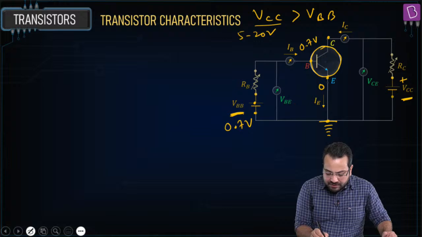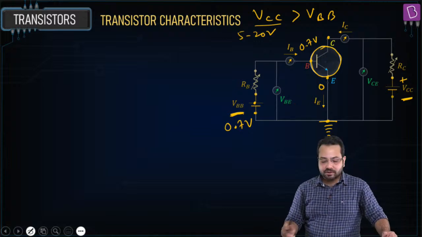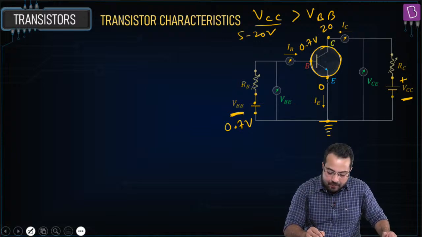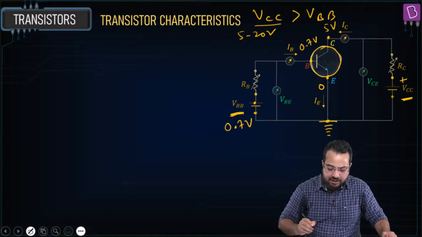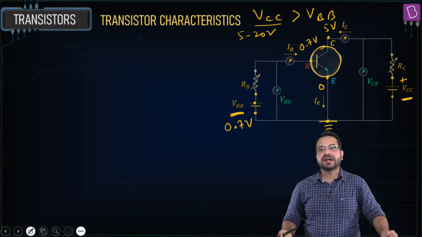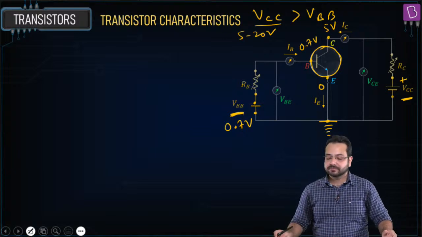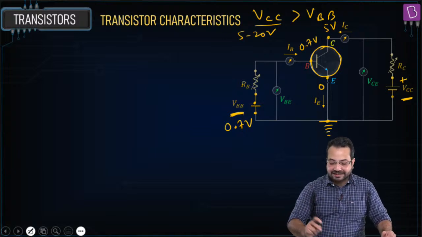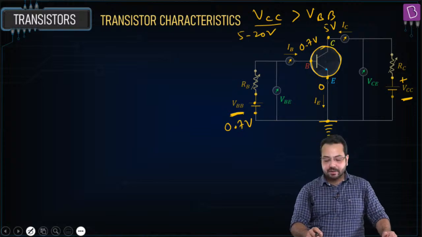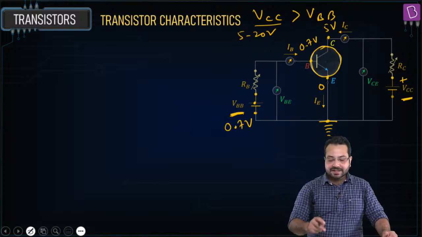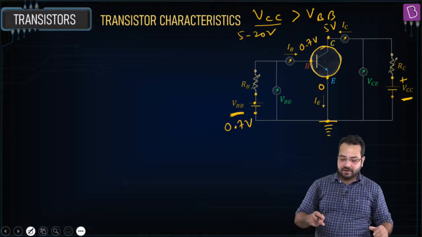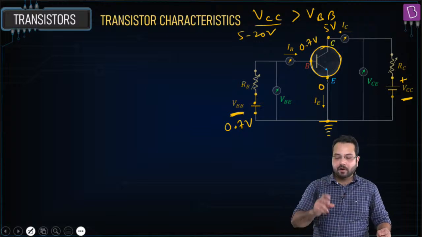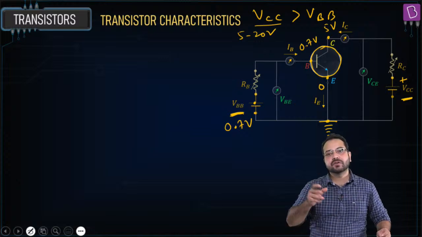Which means the emitter is at 0 volt but the collector is at approximately, let's say, 5 volt. Let's keep the number low. The collector is at 5 volt. Is that correct? Now you compare the collector and base. The collector is at a higher potential compared to the base, which means that the base collector junction is reverse biased, and that is the objective: to make the base emitter junction forward biased and the collector base junction reverse biased.